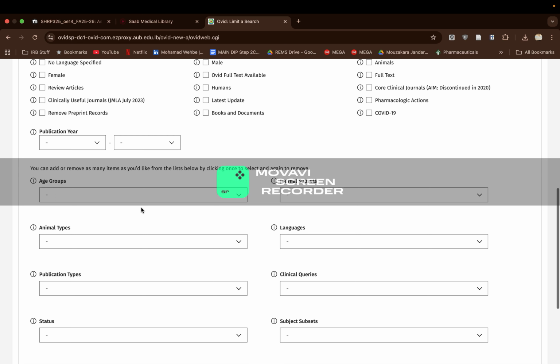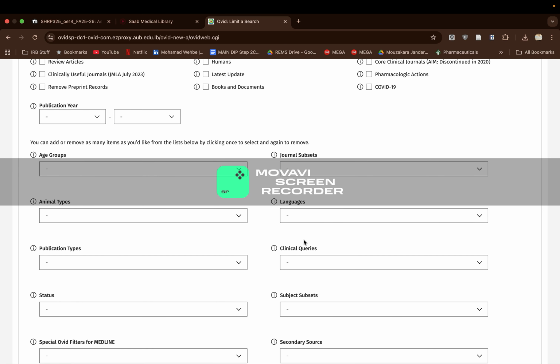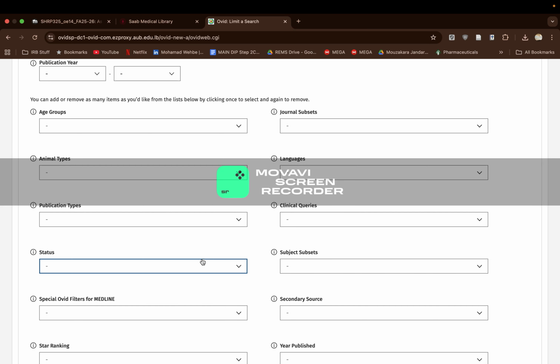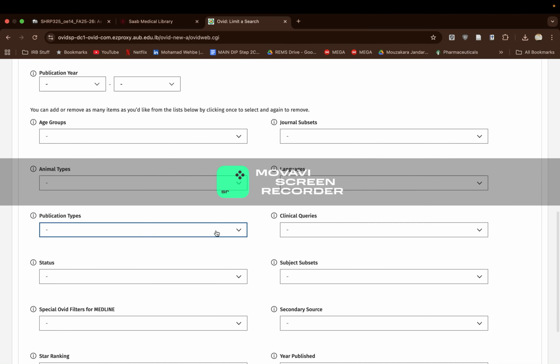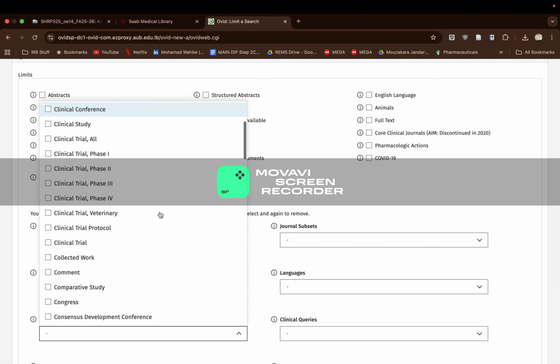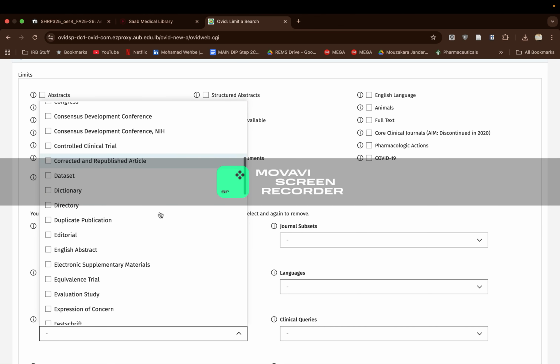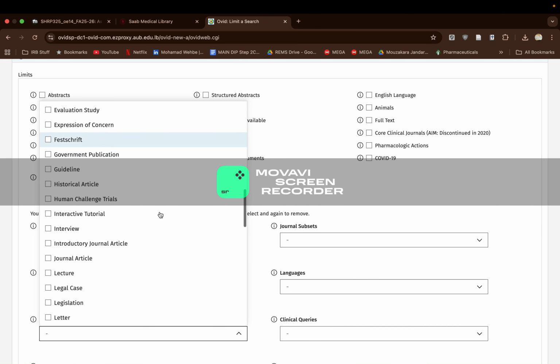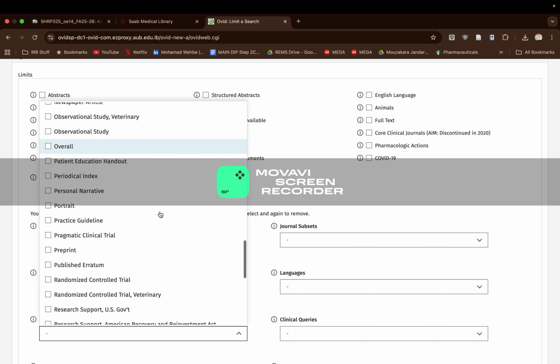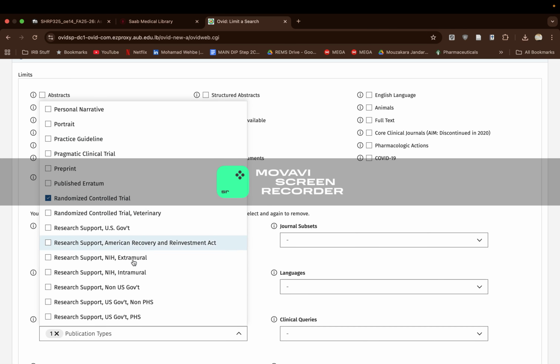We can either limit by publication year if we want for a specific year, age groups, languages. So there's a lot of options we have. In this case, for example, I want to limit by publication type, and I want to select the main things that I want in this case, which are RCTs, randomized control trials.